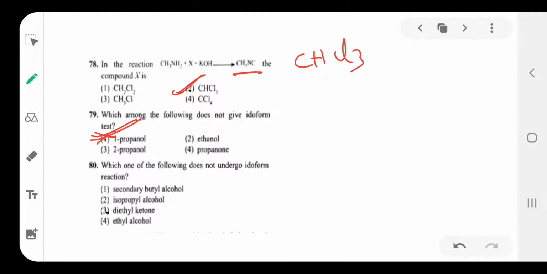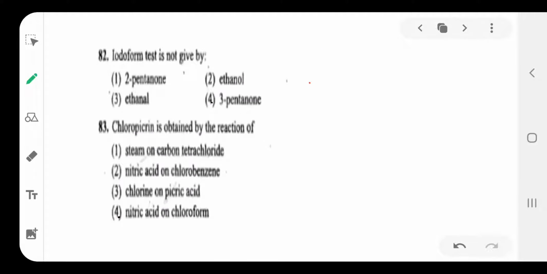Next, which of the following does not undergo the iodoform reaction? Already I told the same point. Secondary alcohol, isopropyl alcohol and ethyl alcohol do, but diethyl ketone never gives the iodoform test. Next, iodoform test is not given by, again a repeated question.